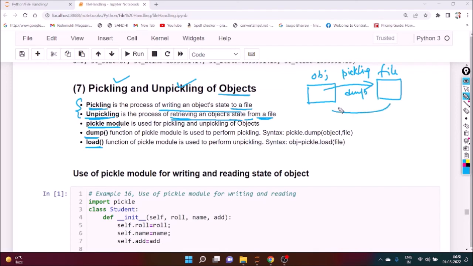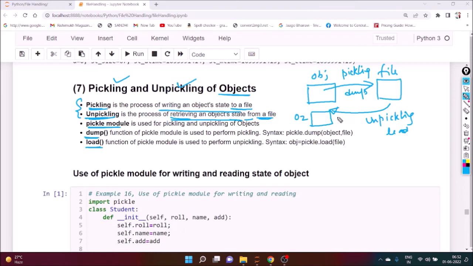Similarly, we need to fetch the content of the file into another object, maybe another object or the same object. Suppose another object, obj1, o2. In that case, it is called unpickling. How to do this? Using load.